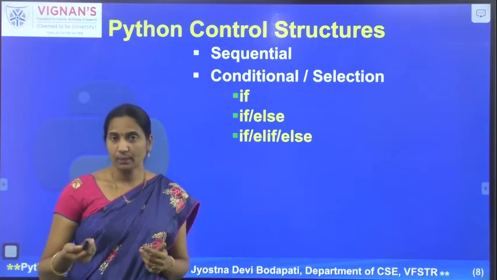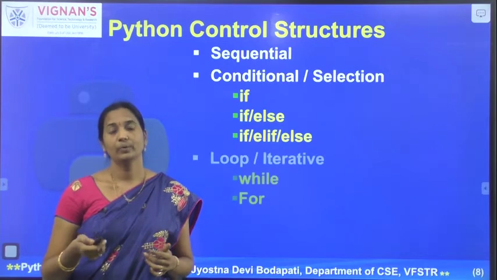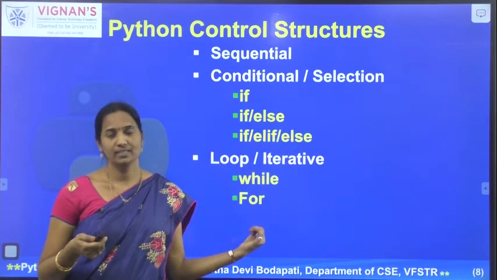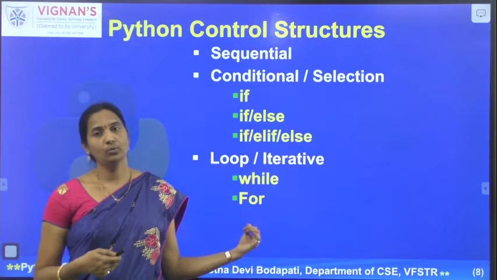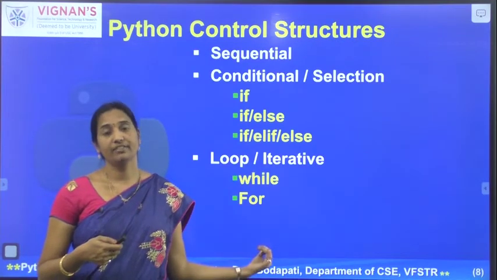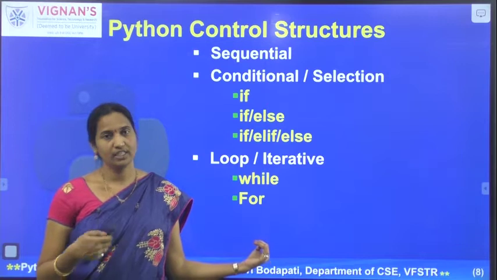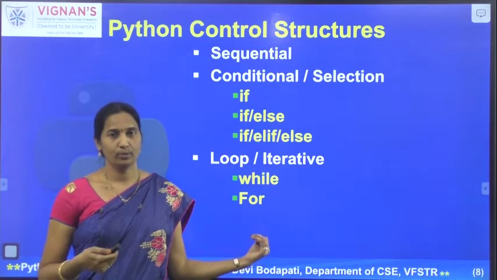Then Python also supports the iterative control structures with the help of the while and the for statements. So in this lecture we'll see how we implement these different types of control structures in detail with the help of the Python programming language.